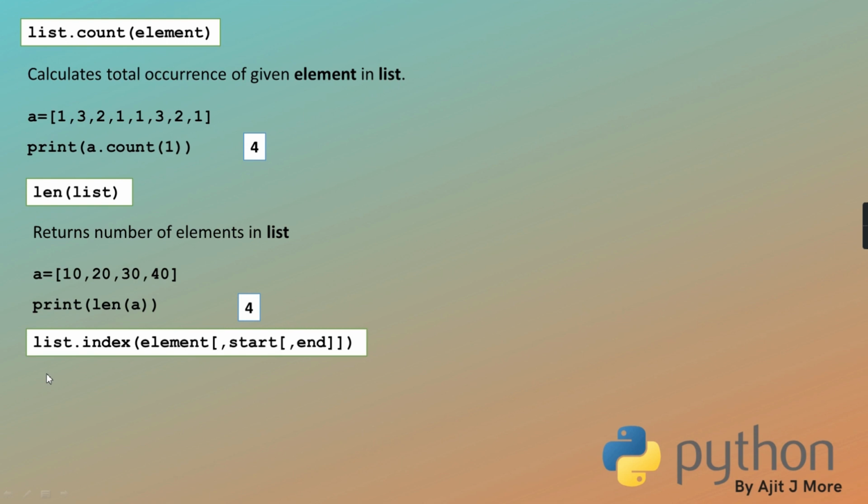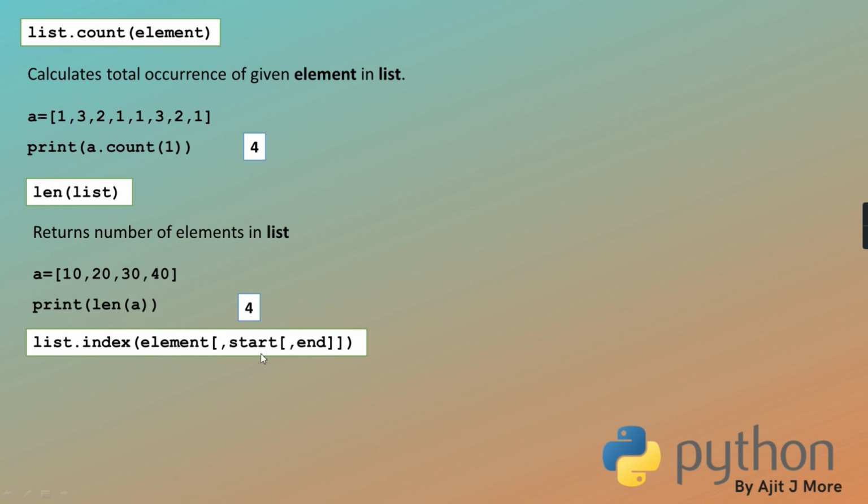And suppose you want to do the searching not in the entire list, but in some part of the list. Then you have to give this start and end. If you give start but not end, it will go till the end of the list. So if you want to search for an element in some particular range, you can give these.